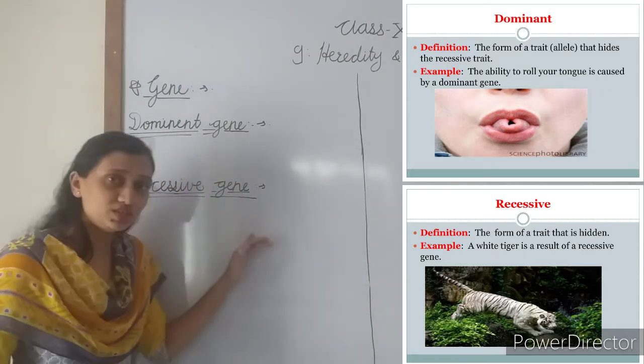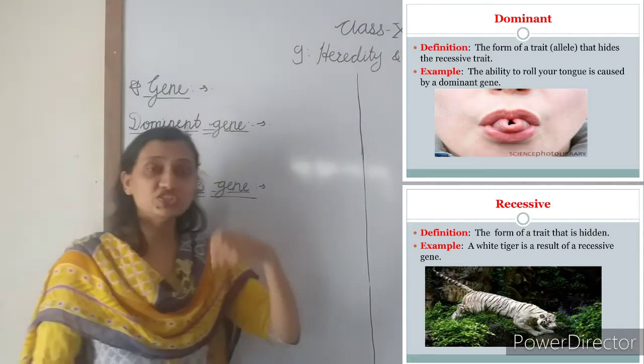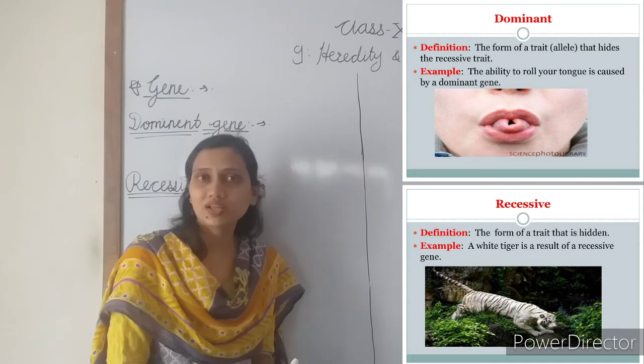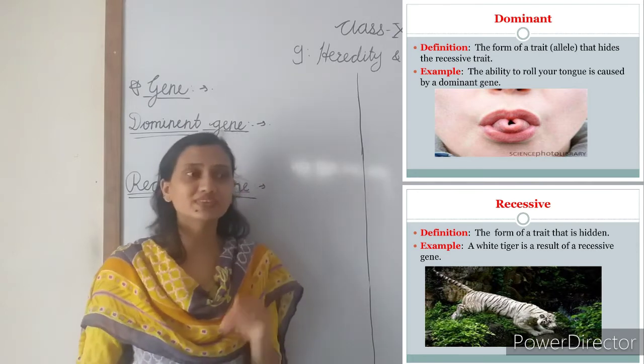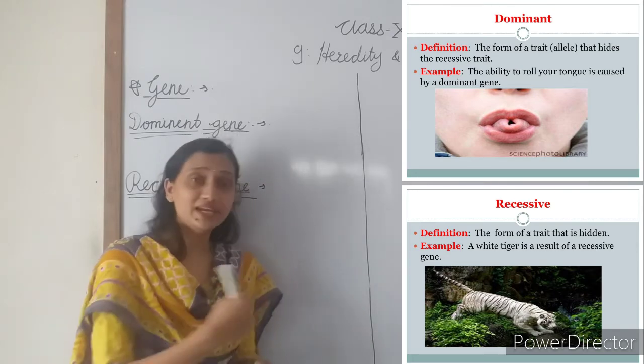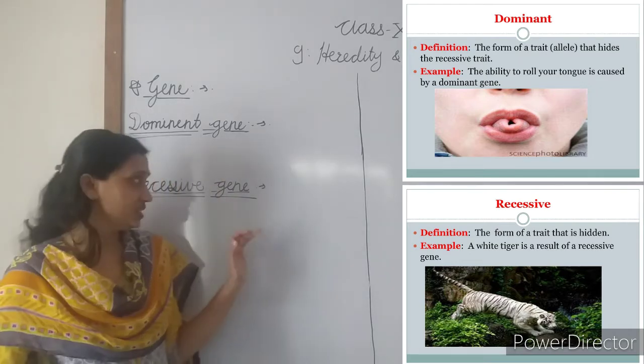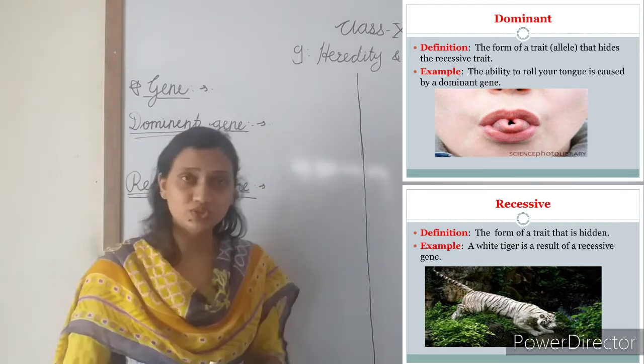And the recessive gene means the gene which decides the appearance of the organism only in the presence of the identical gene.